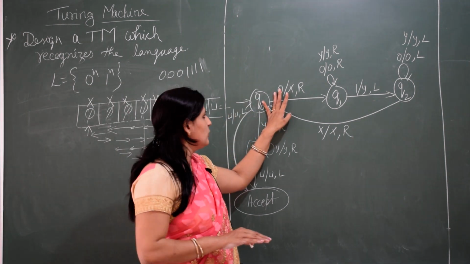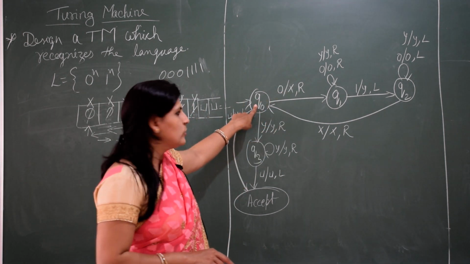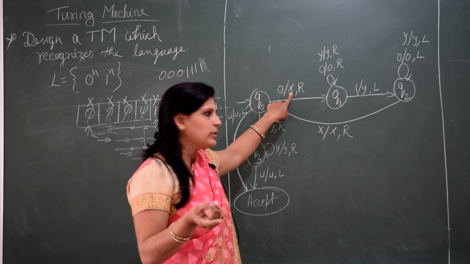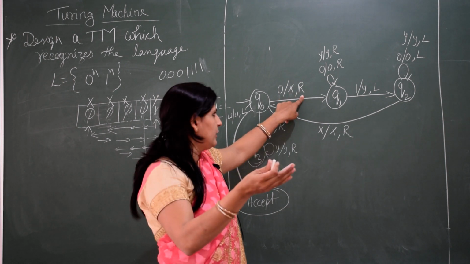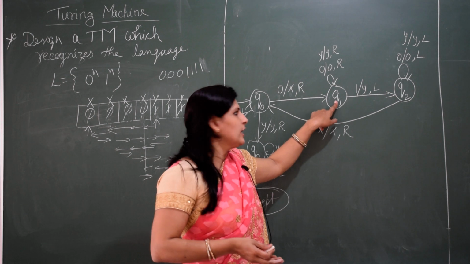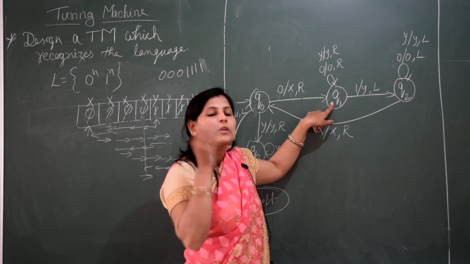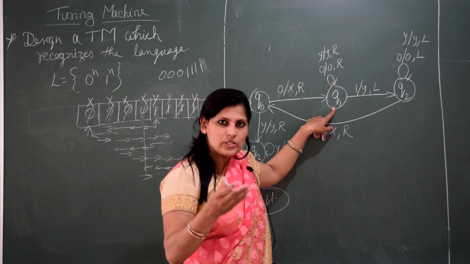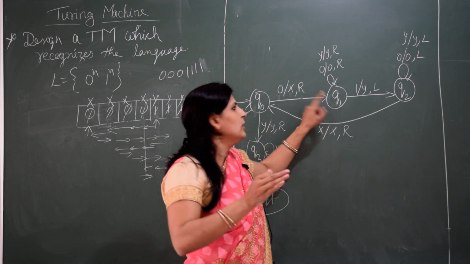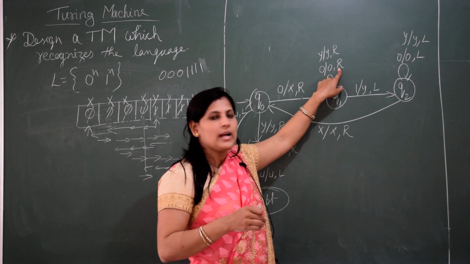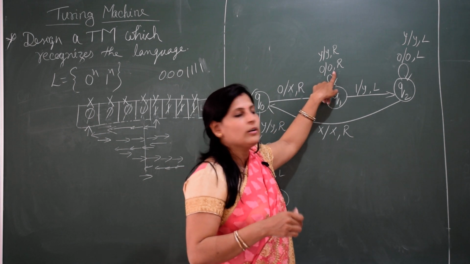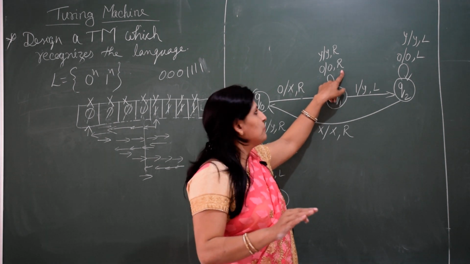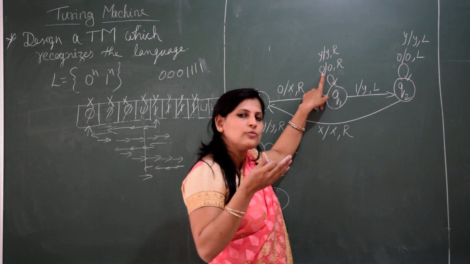So the same pattern we are using here. It is Q0. At Q0, by reading 0, we'll convert it into x. So we are converting into x and moving right. Then we'll reach another state, that is Q1. At Q1, if we get any number of 0s, we'll leave them as they are, simply moving to the right side. So I represented it like that. For any 0, we are not updating anything, we leave it as it is and move right. Then if n number of zeros come, we'll do the same.